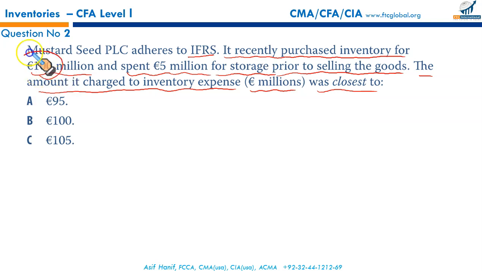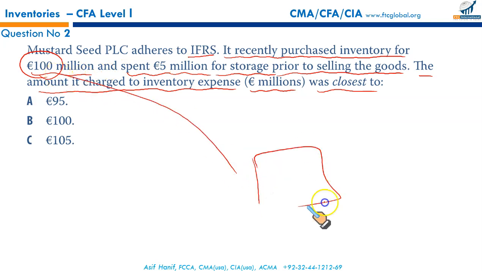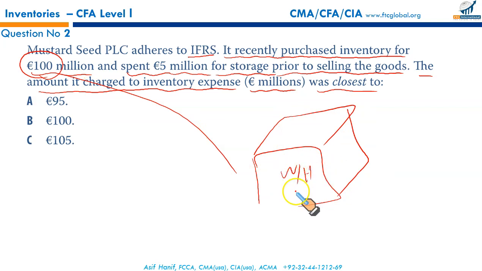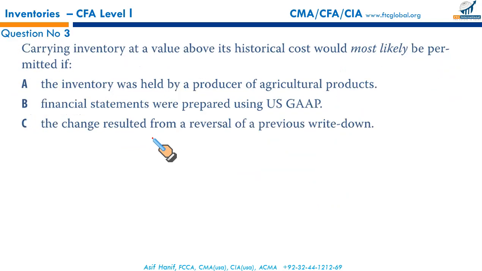So if he bought goods worth 100 million which were perfectly ready to be sold, he arranged for a warehouse, he put those goods in the warehouse, so the rent or the storage cost for the warehouse is not for the production purpose. It cannot be capitalized. Since it cannot be capitalized, it has to be expensed because it is the cost specifically for storage of the finished goods. So the cost of the inventory will only be 100 million euros. This 5 million cannot be capitalized because the goods are completed, finished. So that makes B the correct option, and B it is. Next.